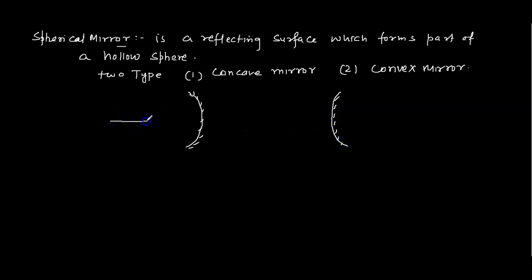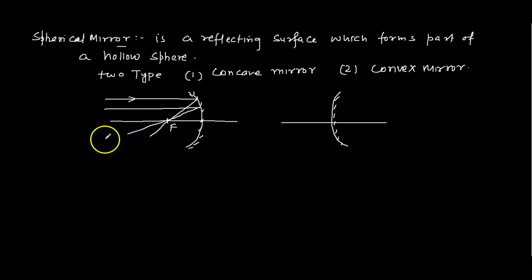This is called the principal axis, and this is the pole P. If any narrow beam of light parallel to the principal axis is passed here, it will be reflected from the mirror and pass through the focus. This is the focus F. Any parallel ray, like this one parallel line and this another parallel line, if you pass it here, will also pass through the focus only.